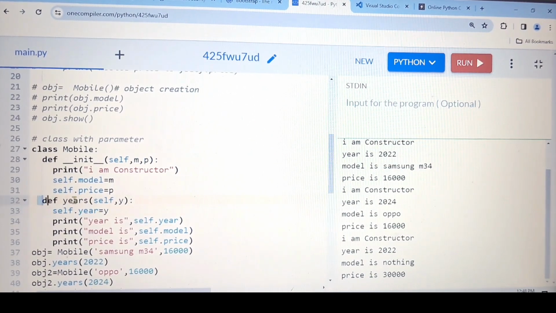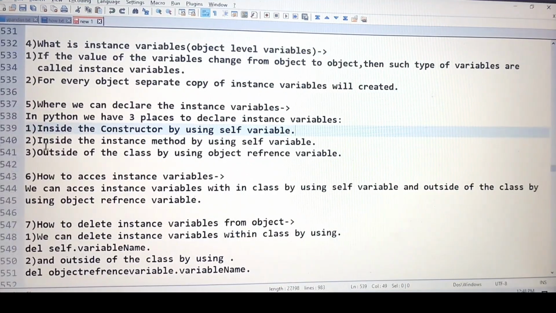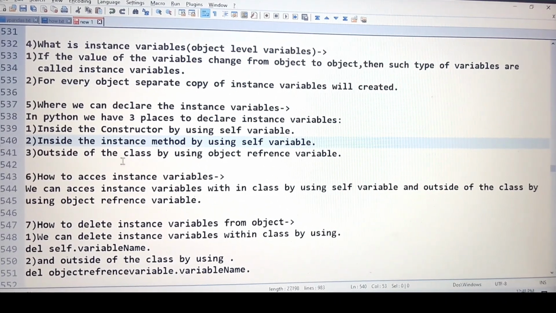So inside the method, which method? The instance method, we can use the instance variable. I'm clear with this second point also. Then the third point: outside of the class by using the object reference variable.